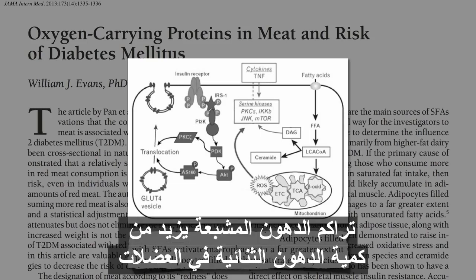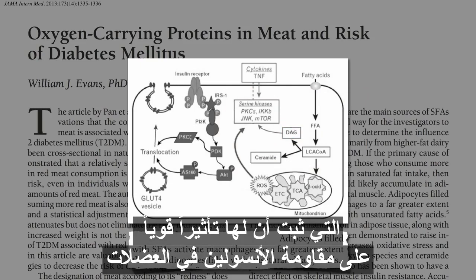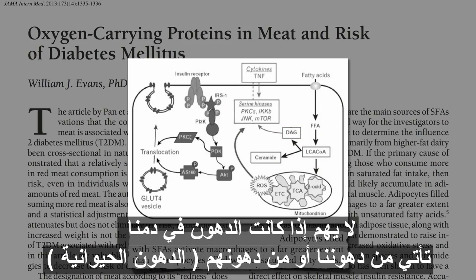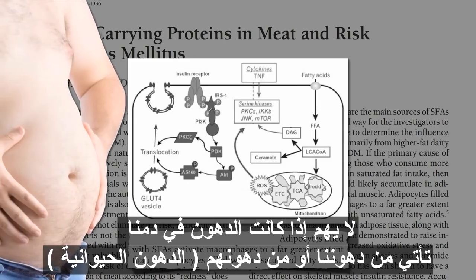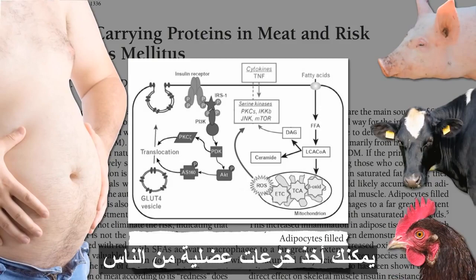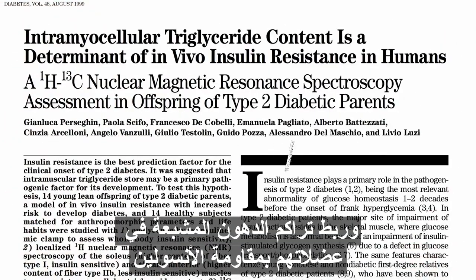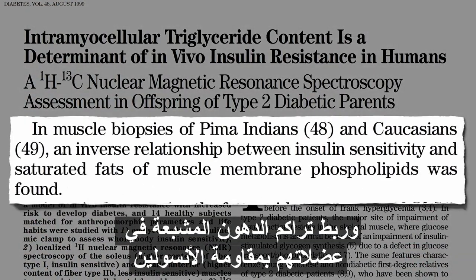Accumulation of saturated fat increases the amount of diacylglycerol in our muscles, which has been demonstrated to have a potent effect on muscle insulin resistance. And it doesn't matter if the fat in our blood comes from our own fat or from their fat. You can take muscle biopsies from people and correlate the saturated fat buildup in their muscles with insulin resistance.